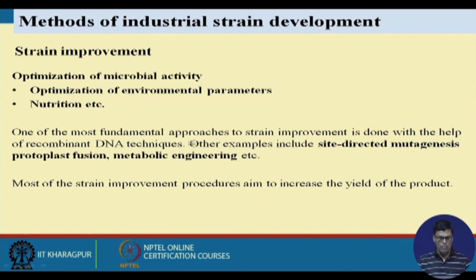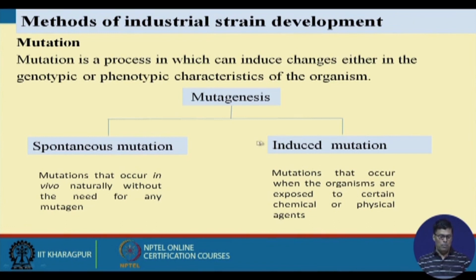One of the most fundamental approaches of strain development is done with the help of recombinant DNA techniques, because, as I told you, an example is insulin production, and other examples are site directed mutagenesis, protoplast fusion, and metabolic engineering. Metabolic engineering plays a very important role, because you can manipulate the metabolic pathways to get the desired amount of product. Most of the strain improvement procedures aim to increase the yield of the product. This is the main purpose.